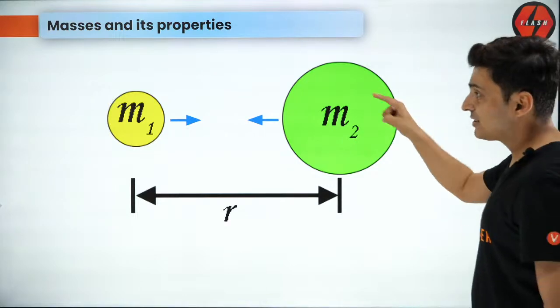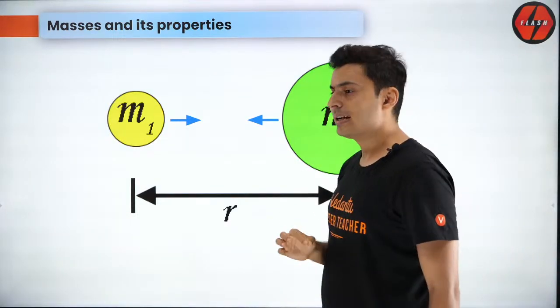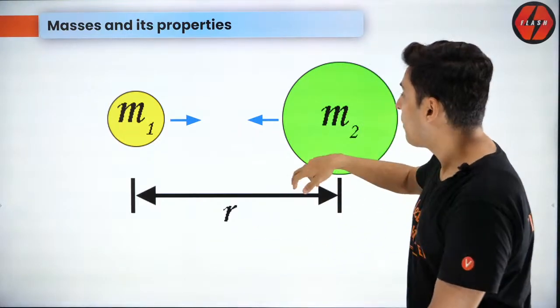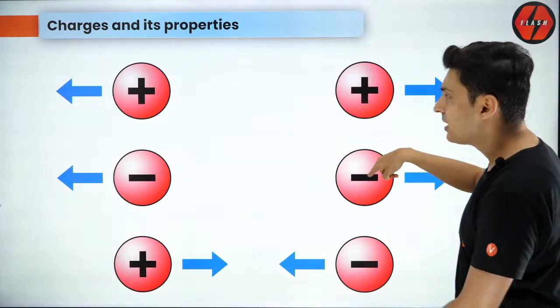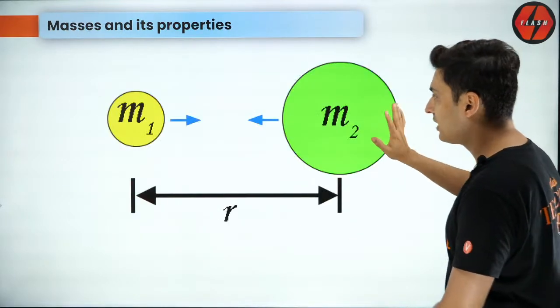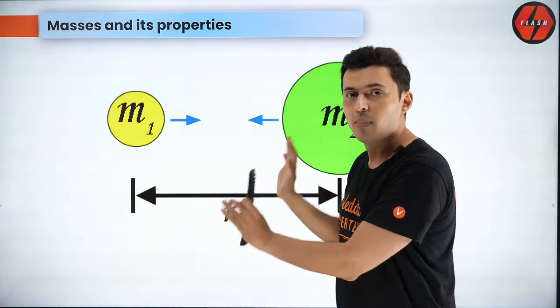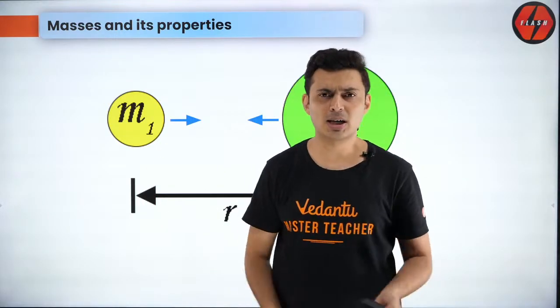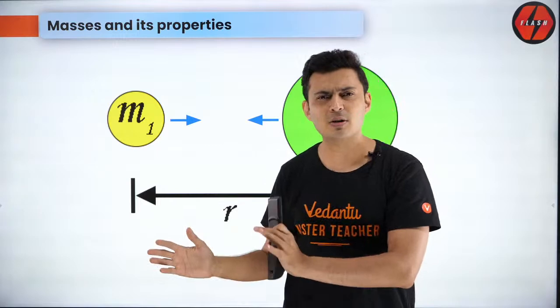So in case of masses, it's quite interesting that they only can attract each other. Like charges can be positive or negative. Masses in JEE are not positive or negative, they are only positive masses, and masses will always attract each other, they will not repel each other. Although there are talks about dark matter and negative masses, let's ignore that for now.